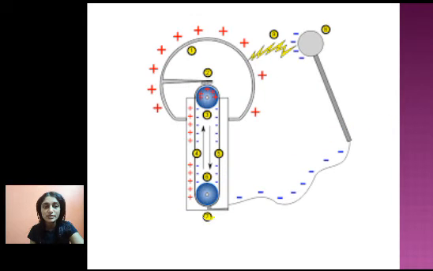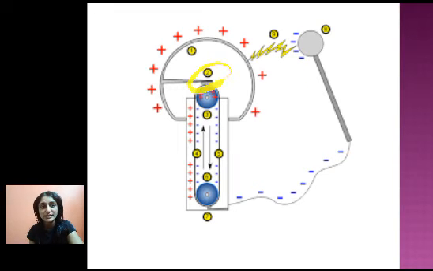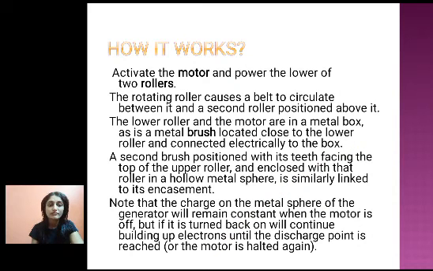So here there is a lower brush. The second brush is positioned with its teeth facing the top of the upper roller, and enclosed with that roller in a hollow metal sphere, similarly linked to its encasement.